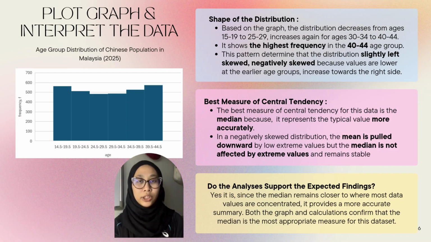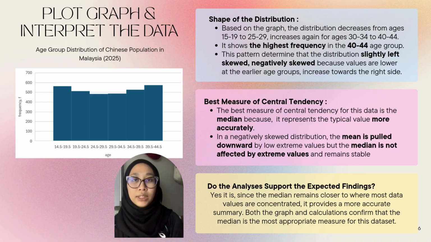This graph shows the age group distribution of the Chinese population in Malaysia. From the graph, we chose histogram as a suitable graph. So we can see that the distribution decreases from ages 15 to 19 to 25 to 29, and then it increases again from ages 30 to 34 up to 40 to 44 years old.